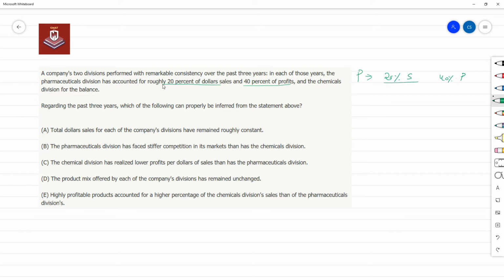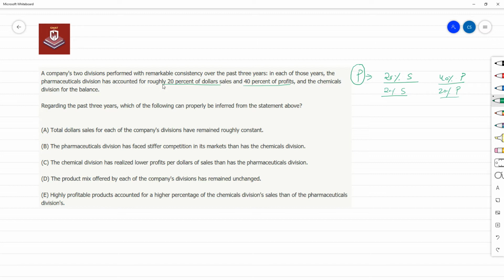So it's accounting for 20% of sales and 40% of profits. Okay, so there is a mismatch here, right? Actually, if you think about it, it deserved to account for only 20% of profits, because it accounted for just 20% of the sales, so it should account for 20% of the profits, if the profitability of this pharmaceutical division is the same as the profitability of the entire company.